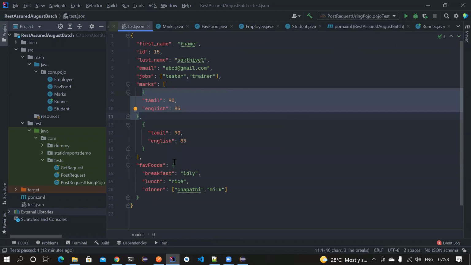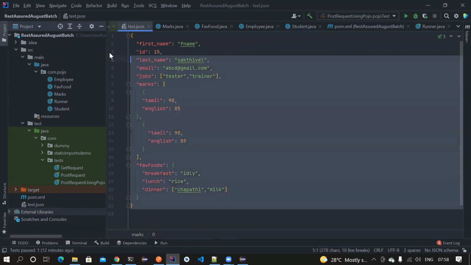But I'll give you enough time to practice the Pojo, because I never took this much time to teach a Pojo. But I don't mind spending extra time as long as you guys can understand. I'll also copy paste this in our WhatsApp group so that you can try the same Pojo on your machine and let me know if you still have doubts. Or you can pick some random complex Pojo from online and try to create Pojos for all those things, and let me know if you are facing any issues. Any doubts before we close the session?